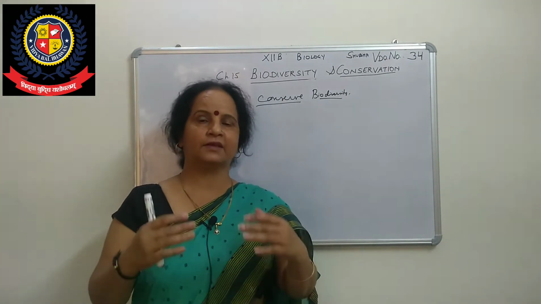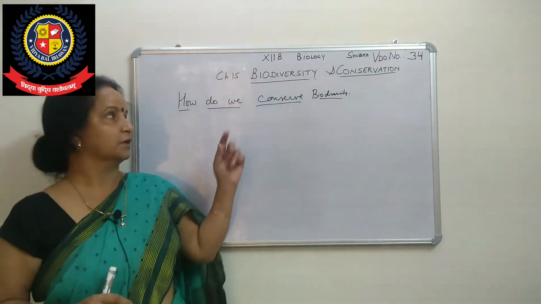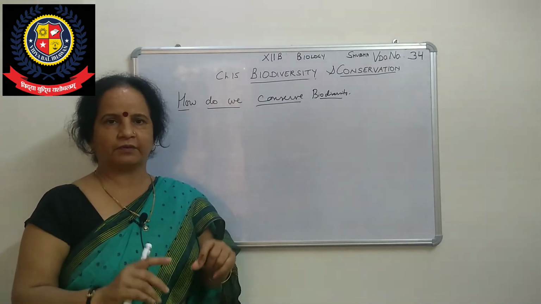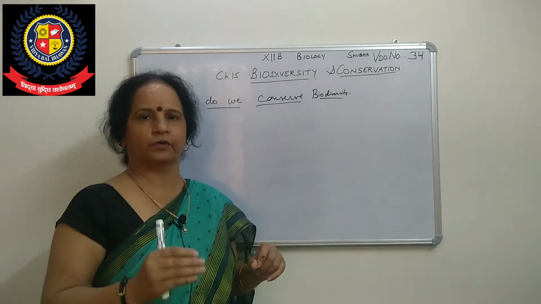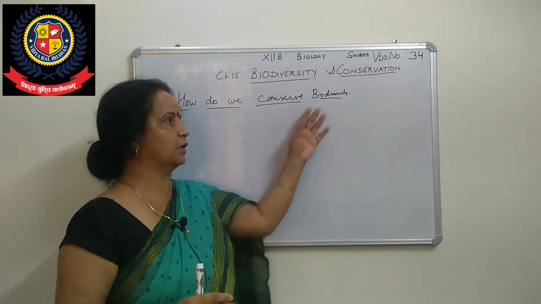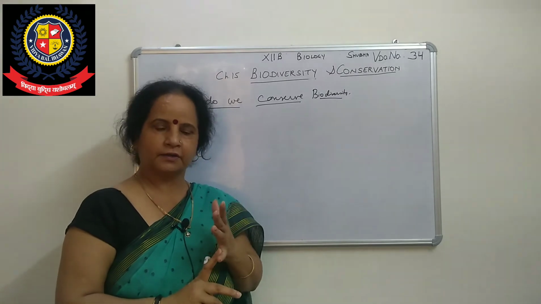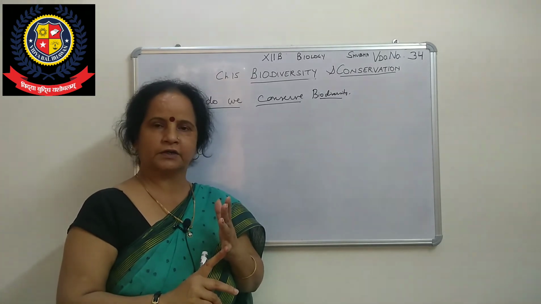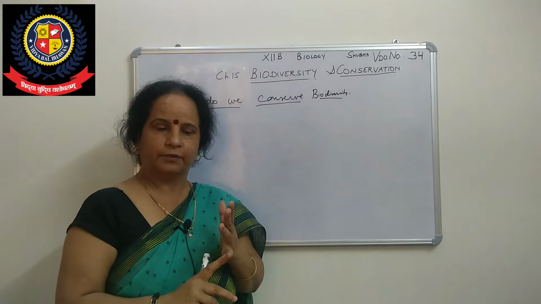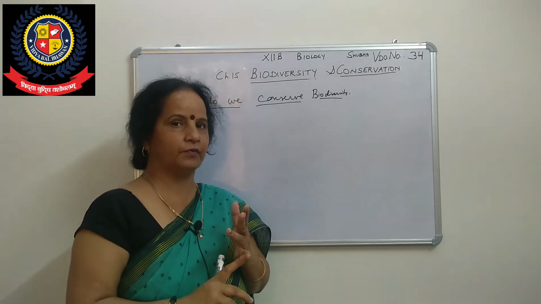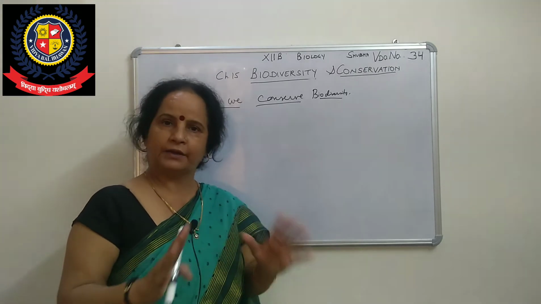Now the same case applies here in the conservation of biodiversity. In the previous class we have done why we should conserve biodiversity. We told that there are 3 reasons: narrowly utilitarian, broadly utilitarian, and ethical. Because of these we need to preserve biodiversity.